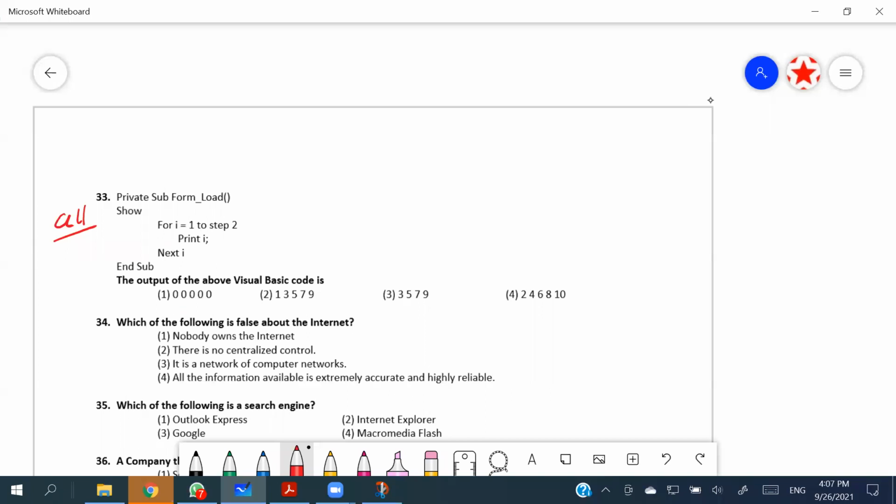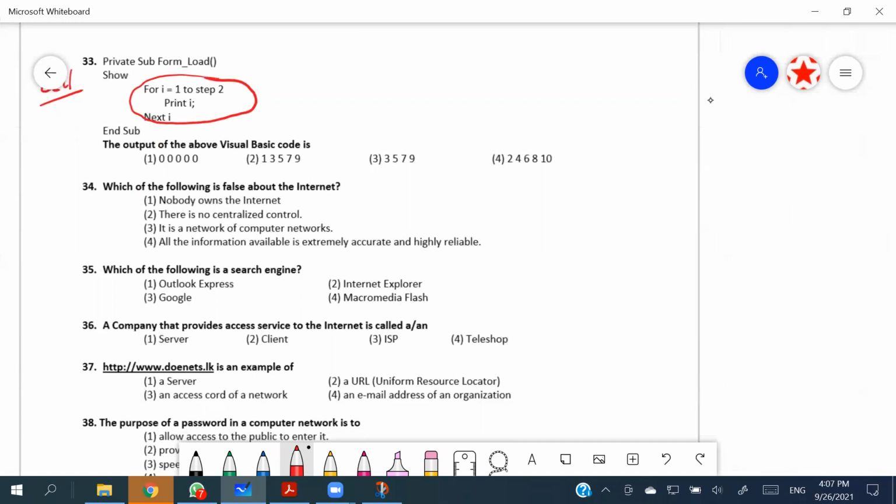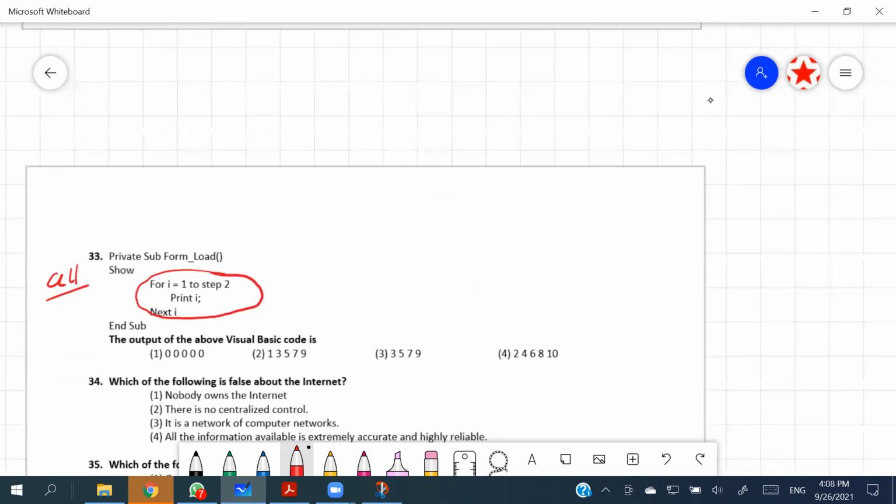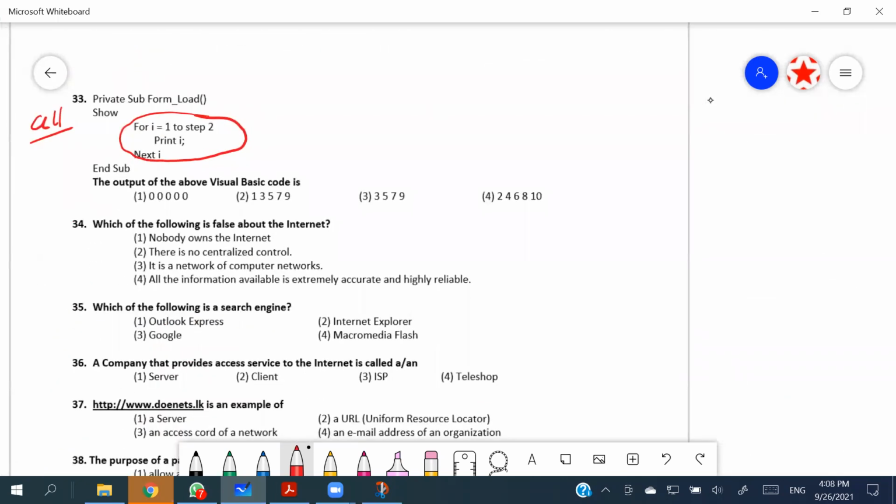For loop is not going to work like this in your Pascal programming. So take it as all correct as well. For the 32nd and 33rd, take all marks.